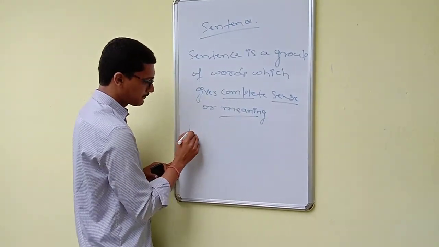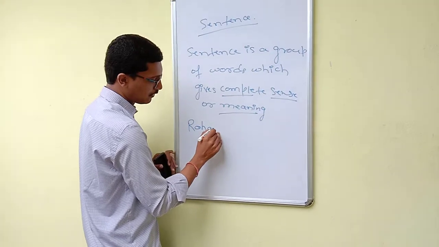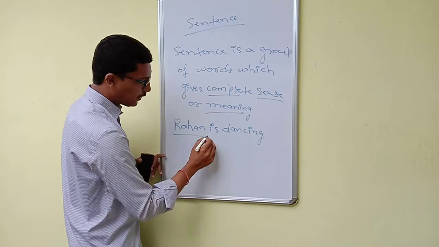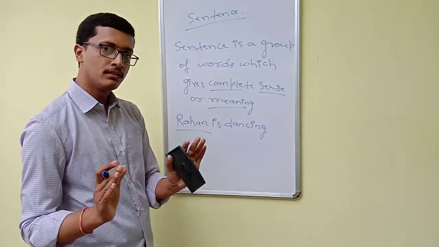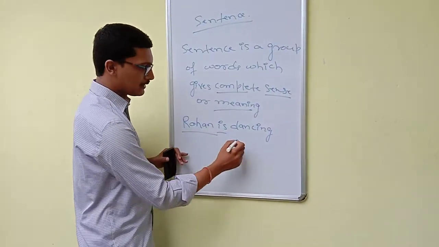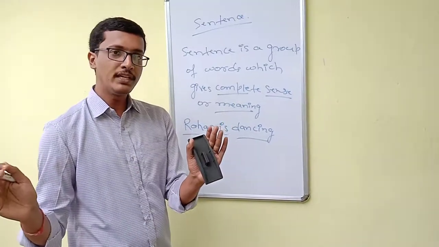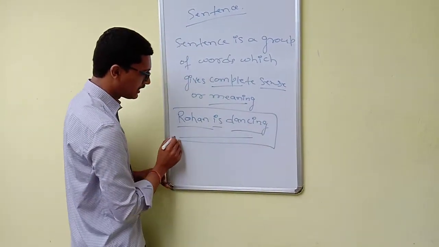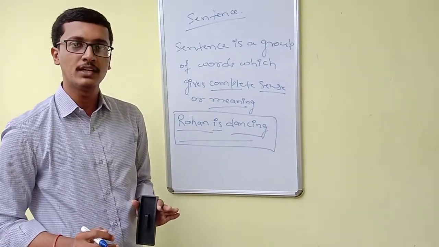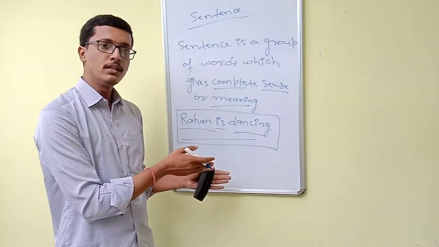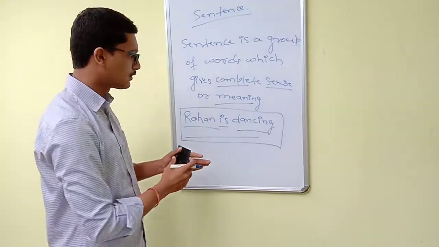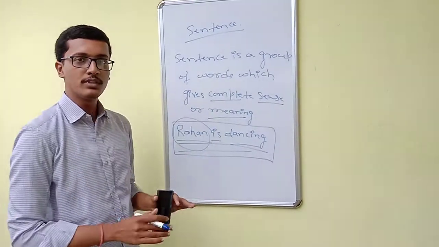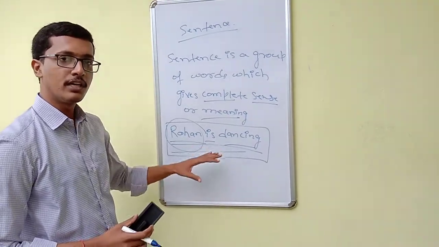For example, Rohan is dancing. Rohan is a particular word, as well as is and dancing. What we did in this sentence, we combined these three different words and made it one unit which is giving a complete sense as well as meaning. What was Rohan doing? Rohan is doing nothing but dancing. So the entire sense gives us that Rohan is dancing. So it is a group of words which gives us the complete sense as well as the meaning, so we call it a sentence.